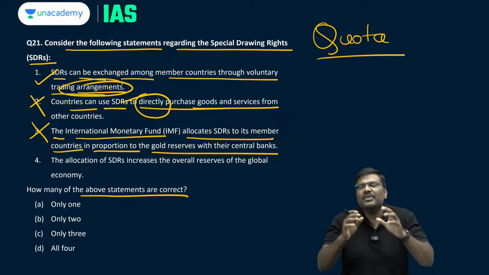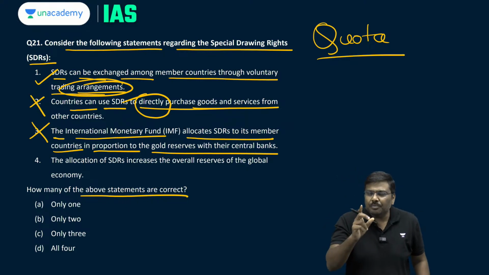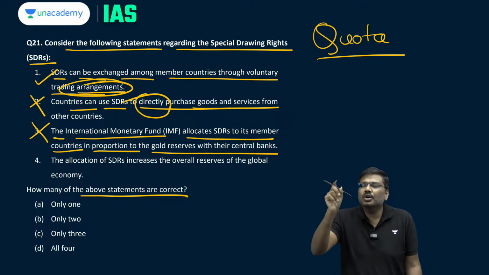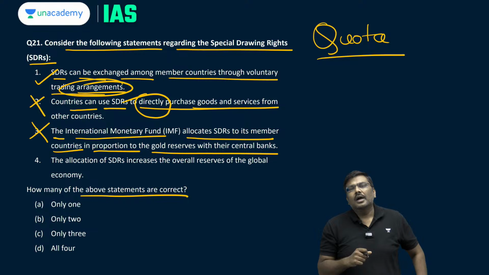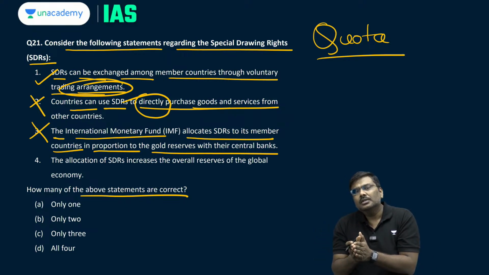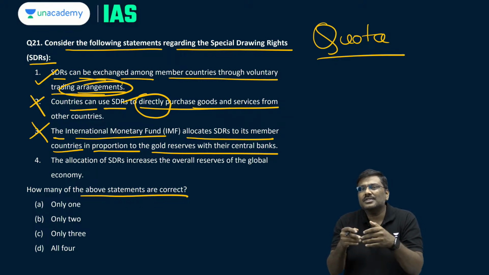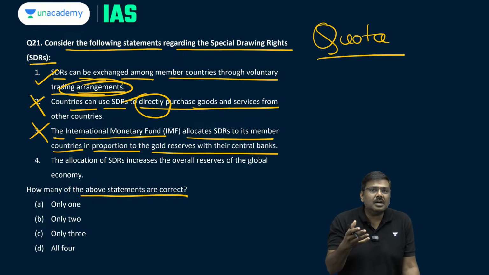It's a building block of IMF. And this quota represents the relative position of a country in the global market. That is basically the concept of quota. And to arrive at a quota, the IMF uses 4 factors such as GDP, variability, openness, reserves.